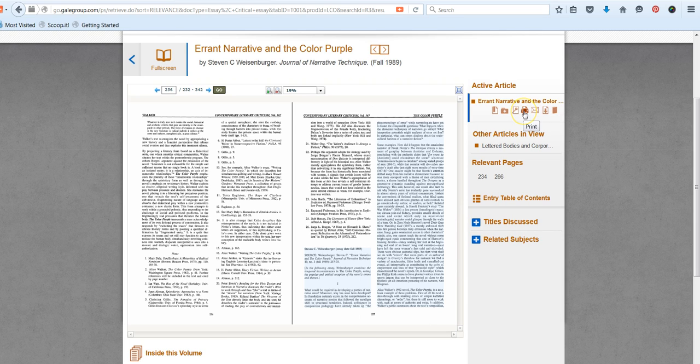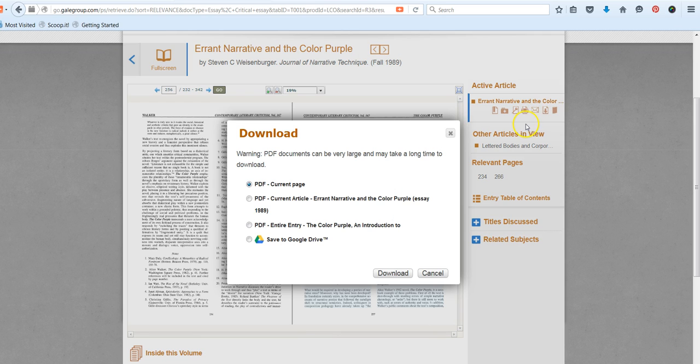Notice we have a printer-friendly tool if you want to print it. We have an email tool, and there is a download tool. However, this is limited. We have different versions of PDFs. So do you want just the PDF of the current page? Do you want the current section, the errant narrative and The Color Purple essay? Or do you want the entire entry that's talking about different aspects of The Color Purple?